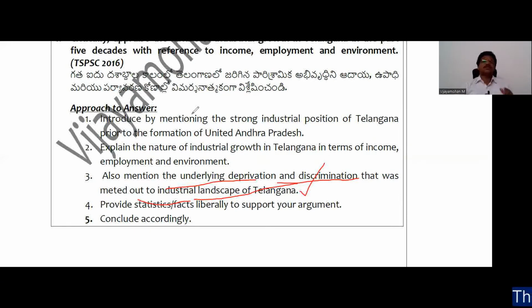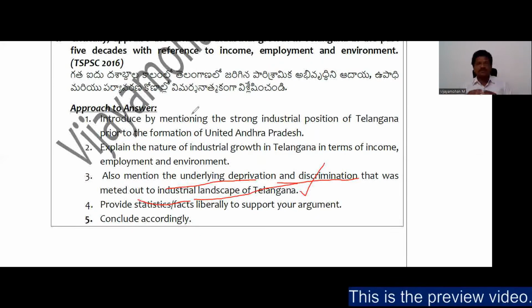See, in this question, the question was only asking about the nature of development of Telangana's industry. However, you need to mention briefly the underlying deprivation and discrimination. Otherwise, you will end up telling that there was growth as far as the number of industrial units, income, and employment is concerned.